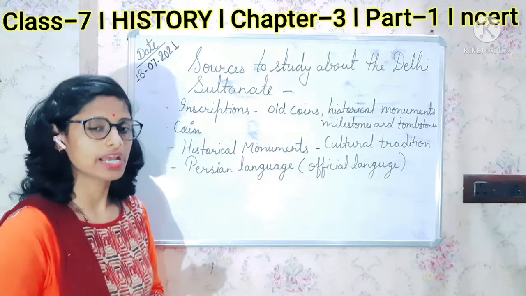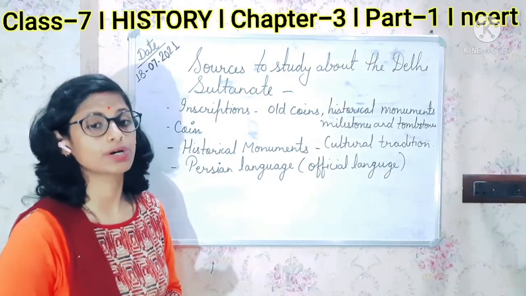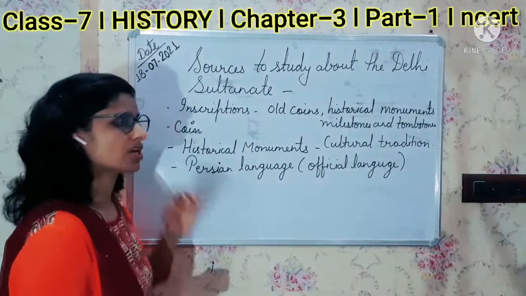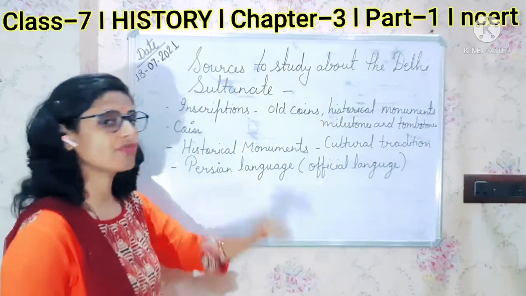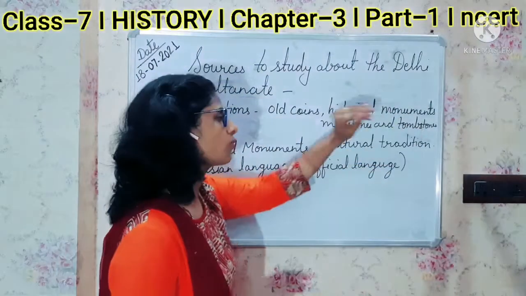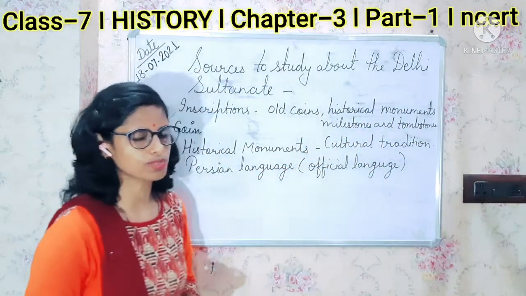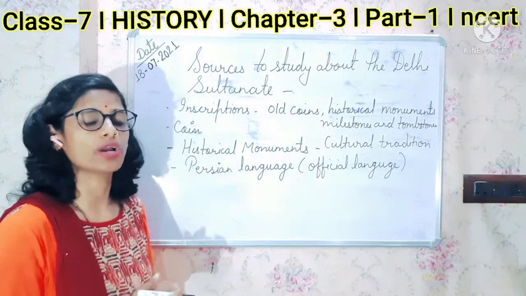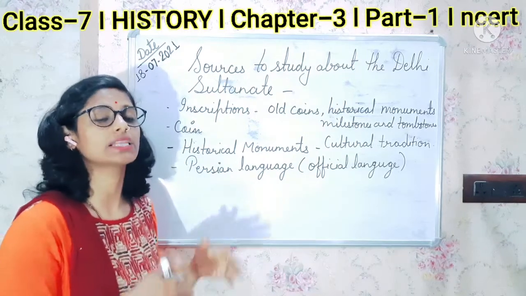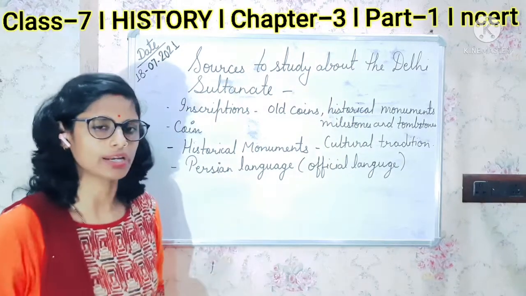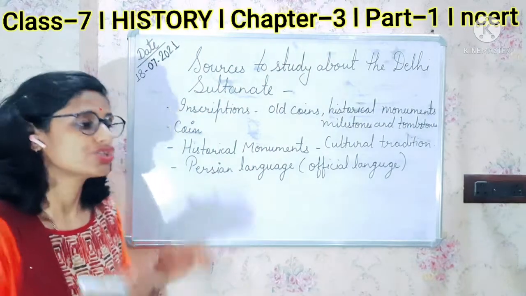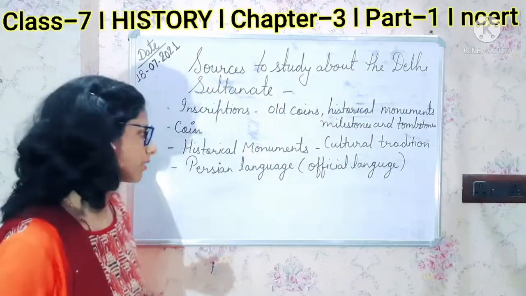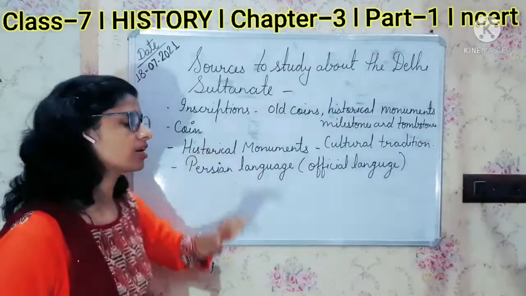The sources are of two types, literary or non-literary. First, there are the inscriptions. They are found on old coins, historical monuments, milestones, and tombstones. Second, the coins. Many coins were issued by the Delhi Sultans, such as the Jital and the Tanka, which tell about the Delhi Sultans. Third, the historical monuments.